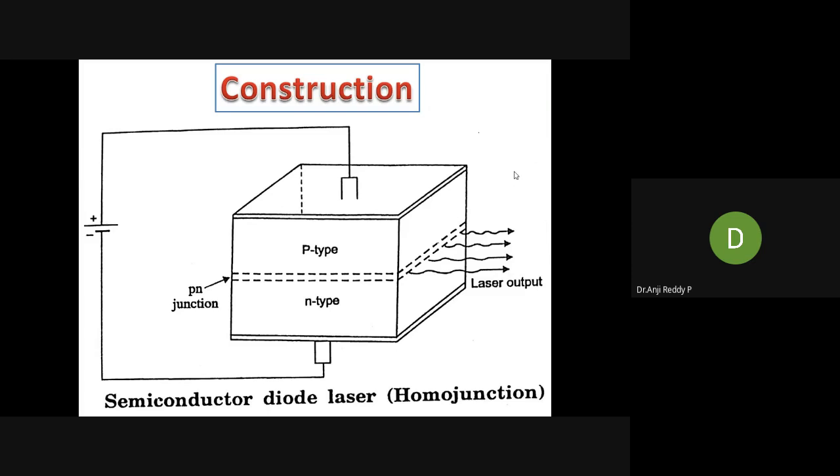Optical resonator, I will explain in this diagram. See, this is the PN junction of the semiconducting material. Between these dotted lines is the PN junction. The light is coming out from here. The laser light is coming out from here.